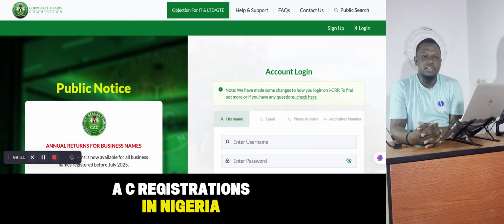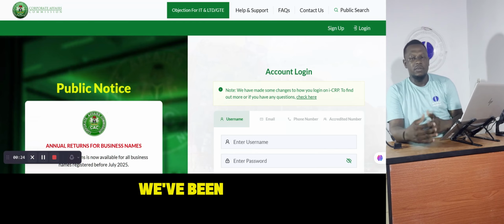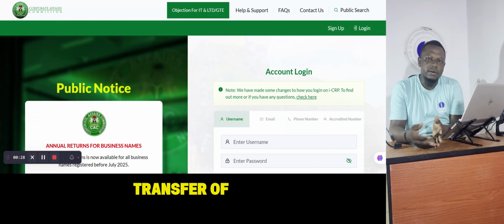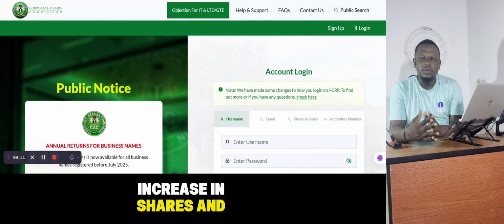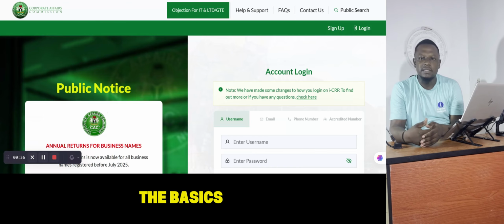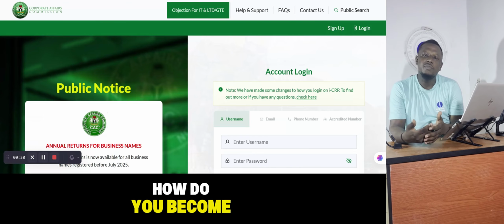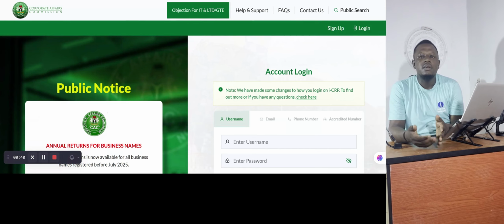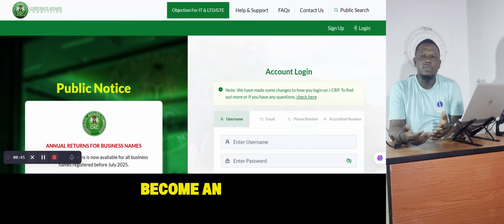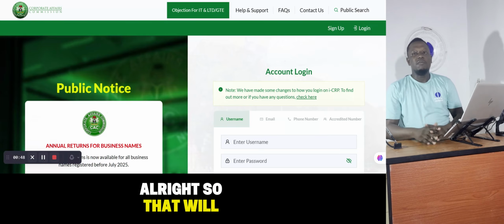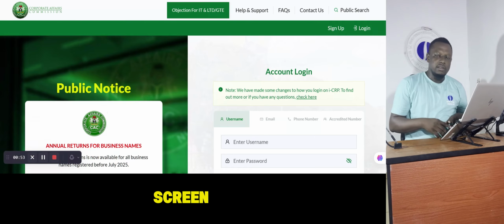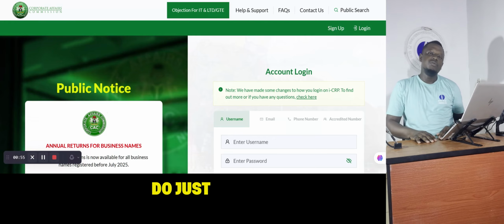CAC registrations in Nigeria. Over the past couple of days, we've been looking at various aspects of registrations, transfer of shares, increase in shares, and so on and so forth. So today we're taking us back a little bit to the basics, and we'll start from how do you become an accredited agent so that you can do all these activities yourself. All right, how do I become an accredited agent? That is what we're discussing today, and very shortly we'll be jumping into our screen and showing us how to do just that.